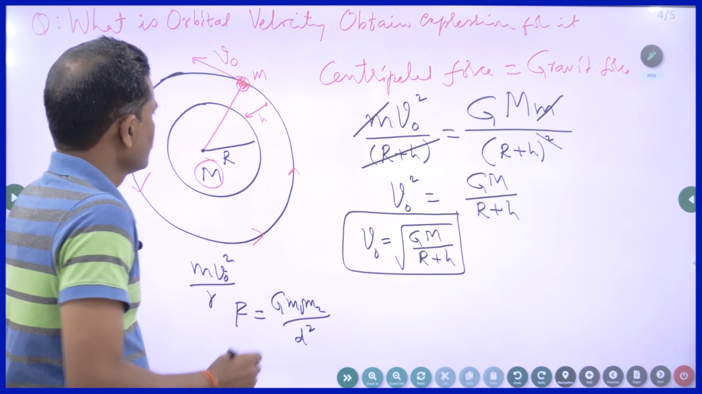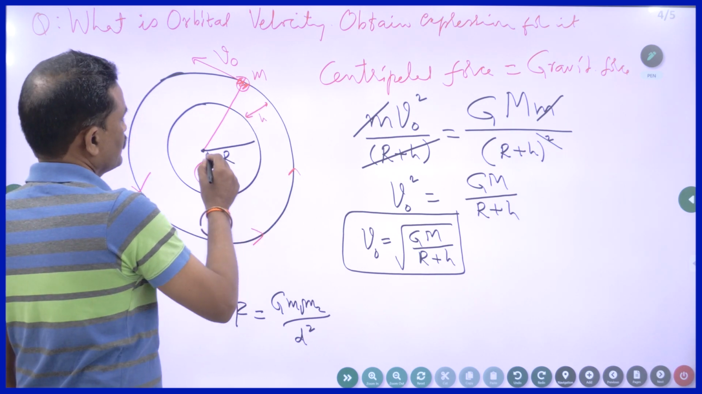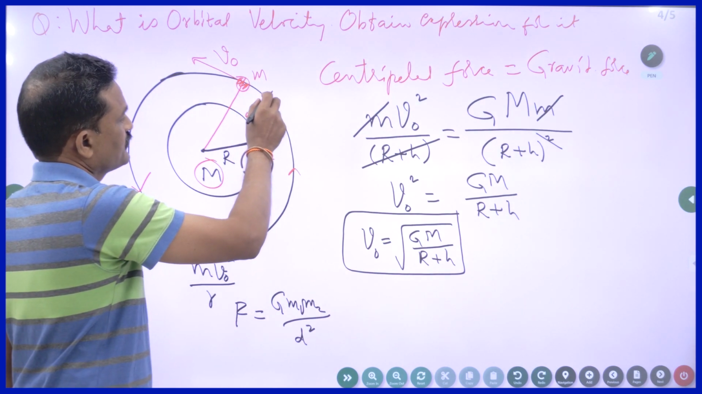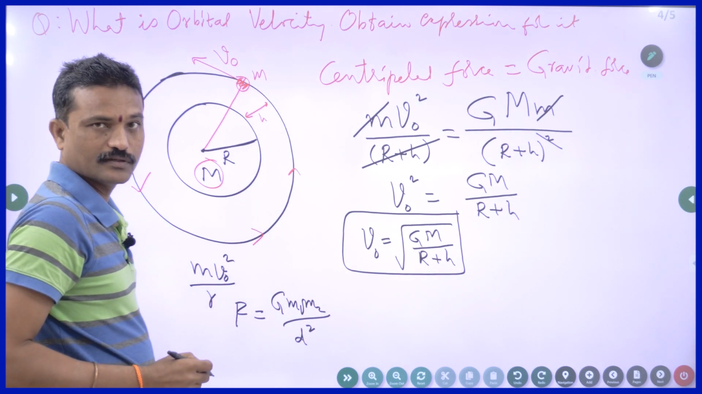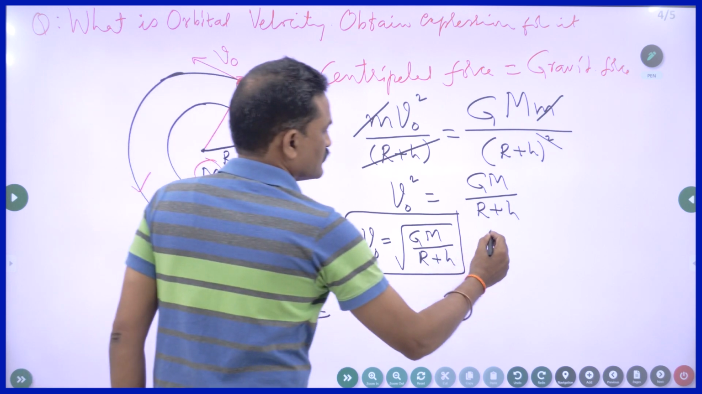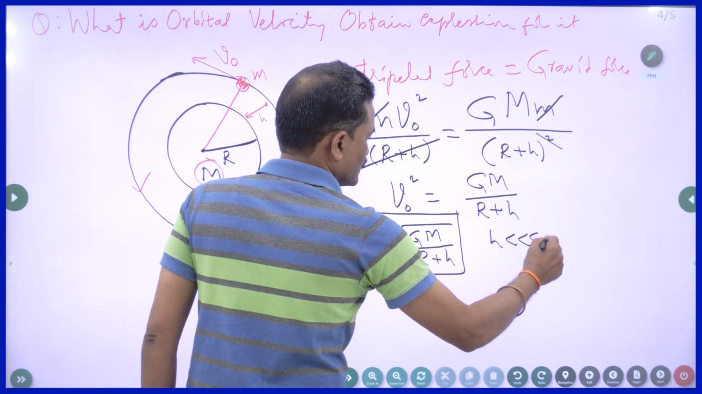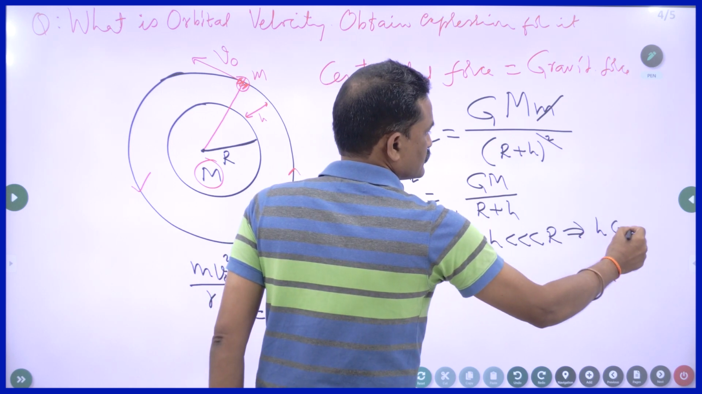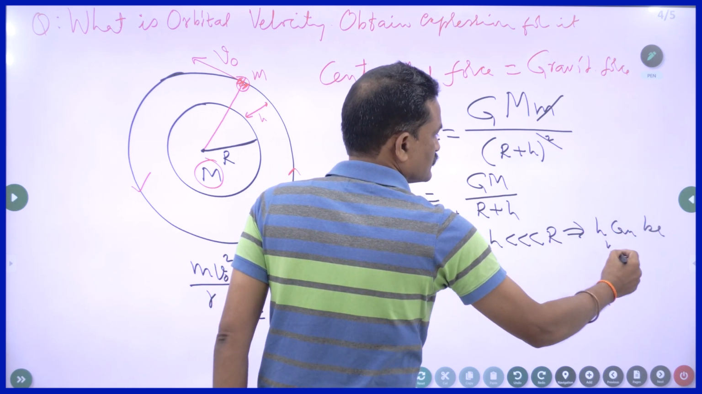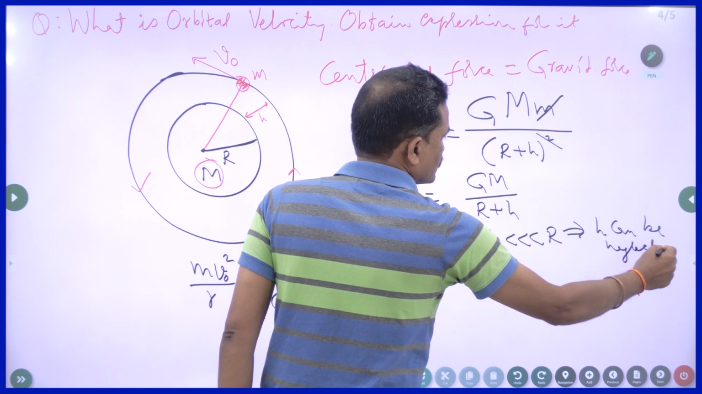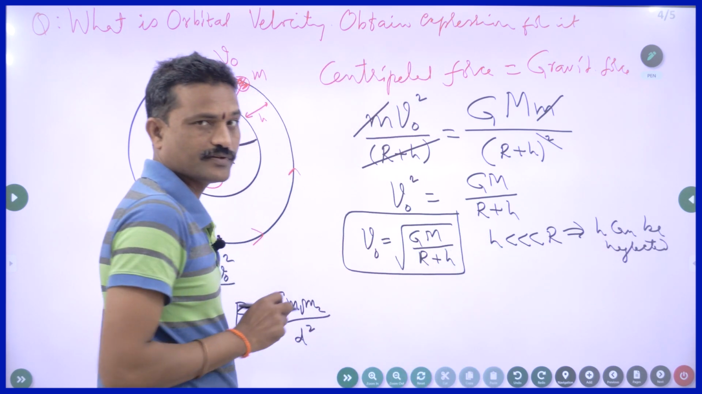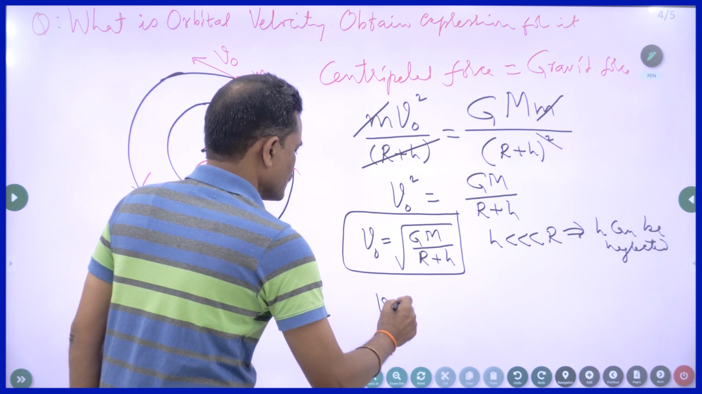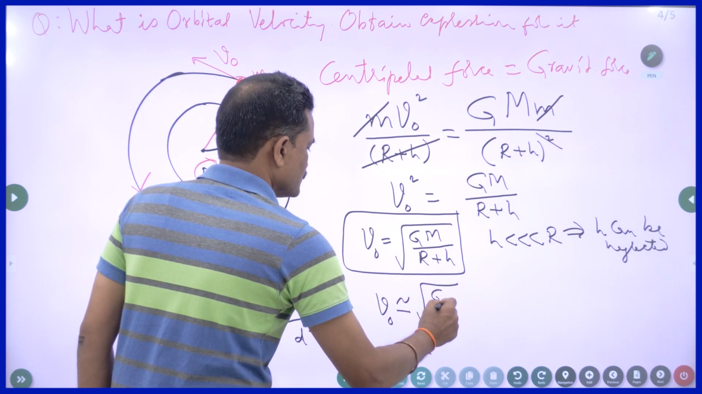The value of h will be very small when compared to the radius of the earth. So the h value is very less. So in this case, h can be neglected. Neglected means nullify the h value, put h is equal to 0. Then vo is approximately equal to under root GM by R.